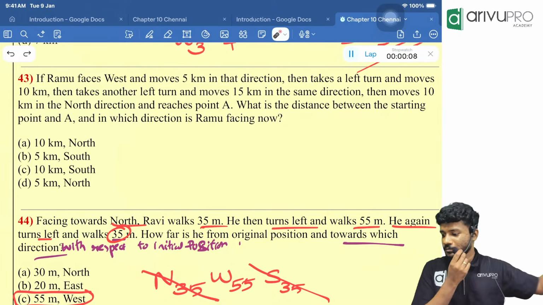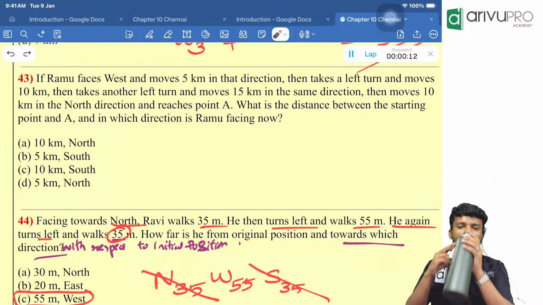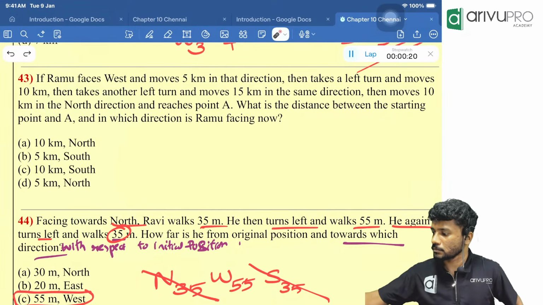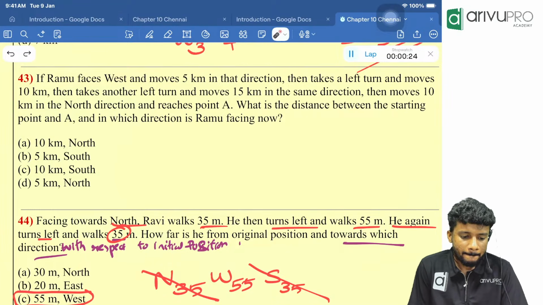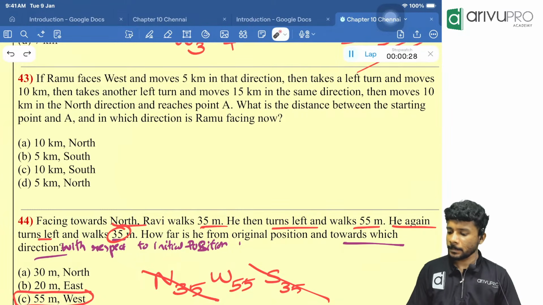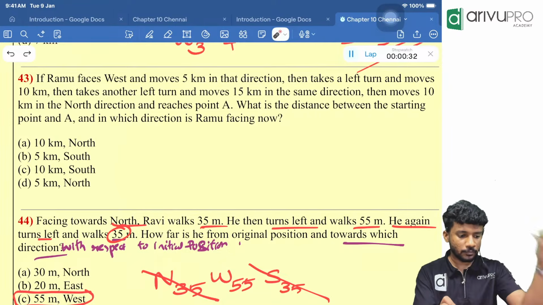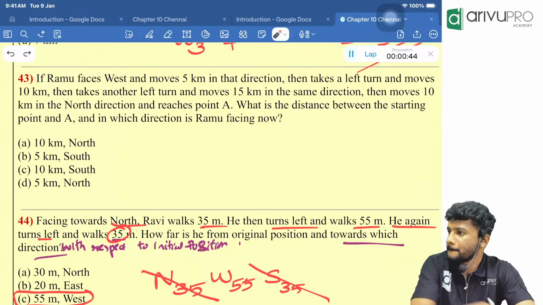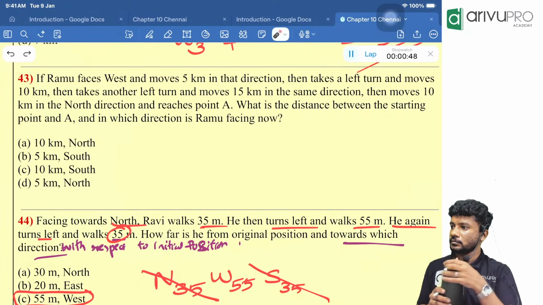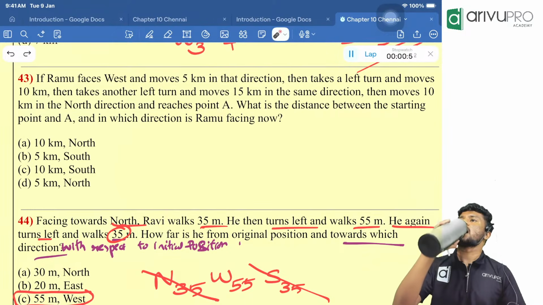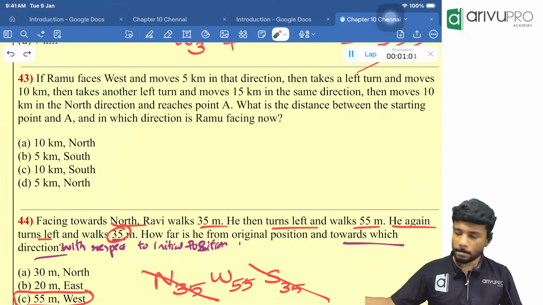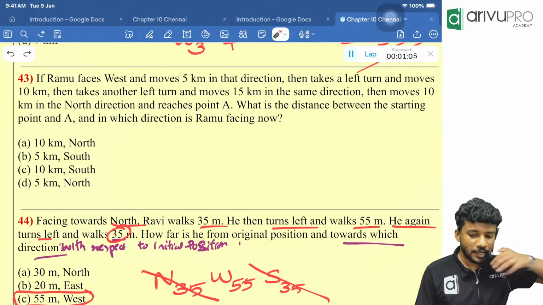Read the question carefully. Any answers, people? What is mentioned?